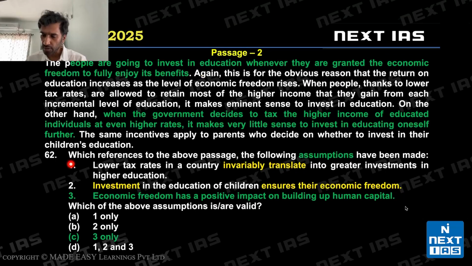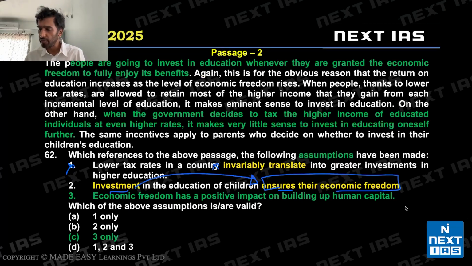Let's look at assumptions. One says lower tax rates in a country invariably translate into greater investments in higher education. These words, invariably translates, are essentially trying to say certainly leads to, right? So this is extreme. It's not stated in the passage. One is invalid. Two says investment in education ensures their economic freedom.